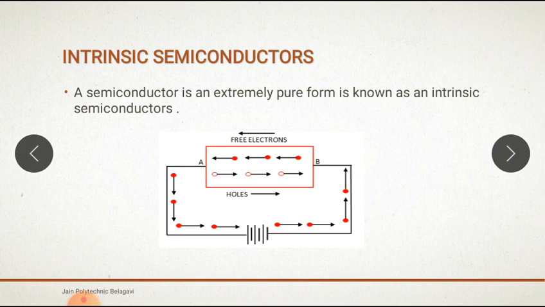The intrinsic semiconductor has little conductivity at room temperature. If the temperature of the semiconductor increases, the number of hole-electron pairs increases. The current through the specimen increases. The reverse happens when the temperature falls. This is how an intrinsic semiconductor works.